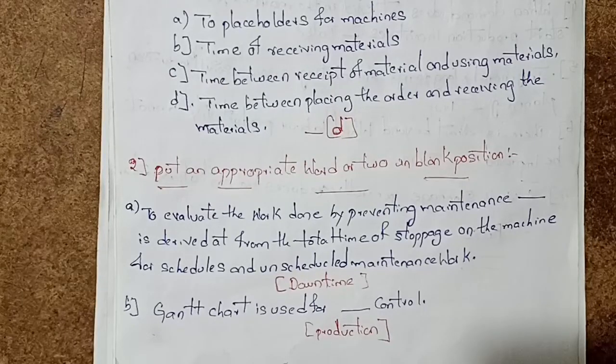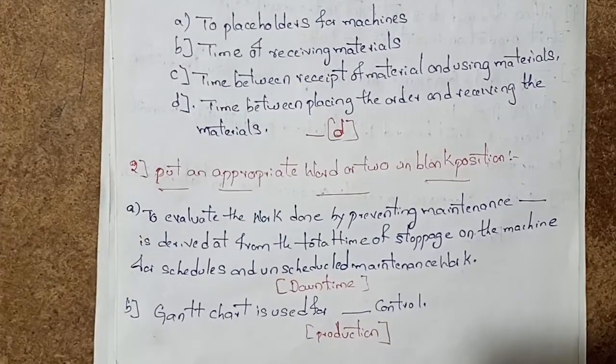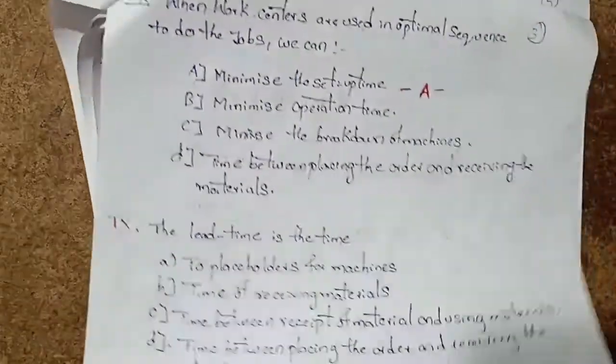To evaluate the work done by preventive maintenance, downtime is derived from the total time of stoppage of the machines for scheduled and unscheduled maintenance work. Gantt chart is used for production control.